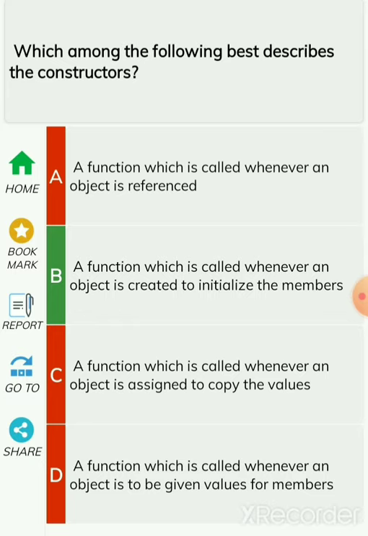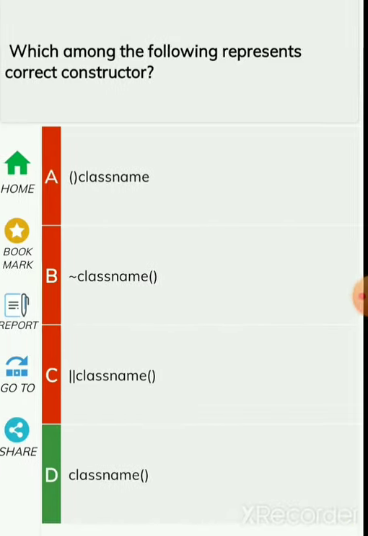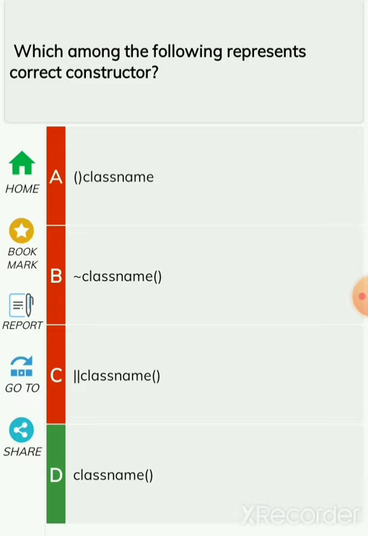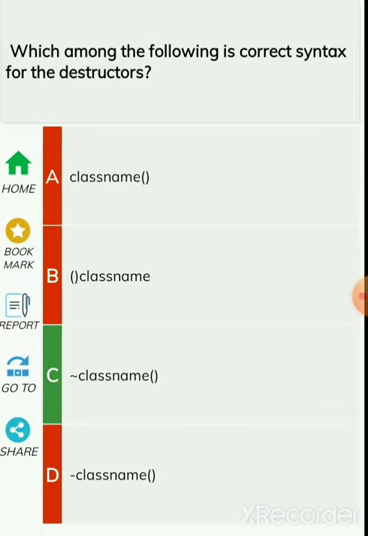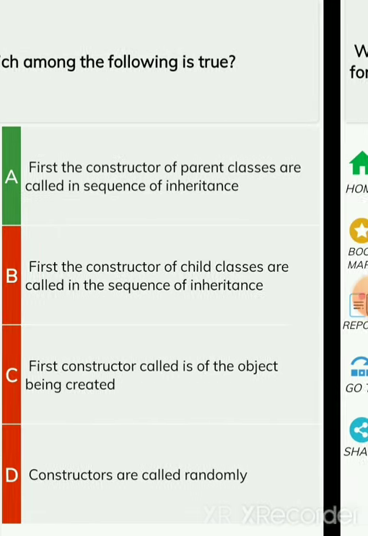Which among the following best describes the constructors? A function which is called whenever an object is created to initialize the members. Which among the following best describes destructor? A function which is called just before the objects are destroyed. Which among the following represents correct constructor? Class name function. Which among the following is correct syntax for the destructors? Class name function, with tilde notation.